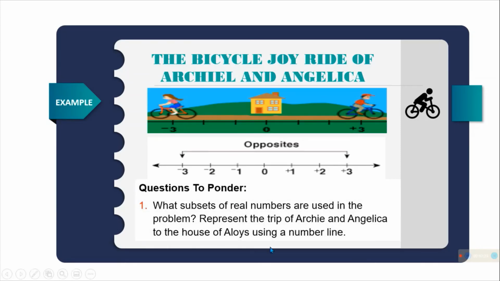What subset of real numbers are used in the problem? Represent the trip of Archie and Angelica to the house of Aloy using a number line. So, ang ginamit na subset ng real numbers dyan is integers because we have 0, negative number, and positive number.